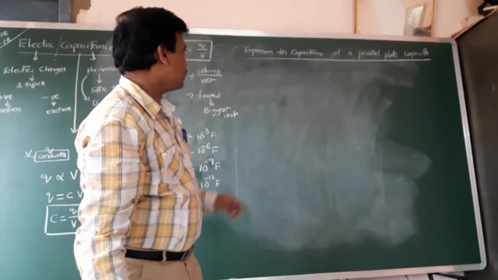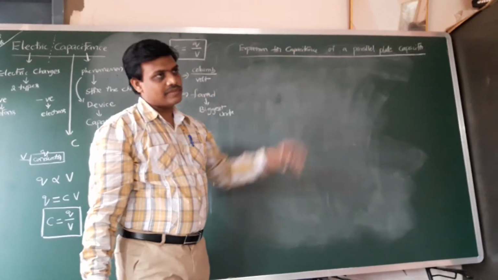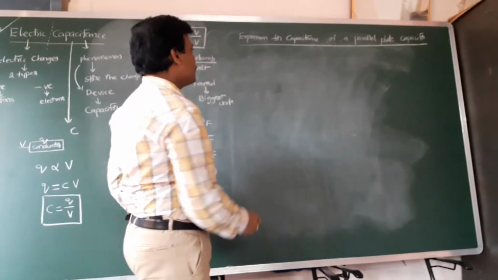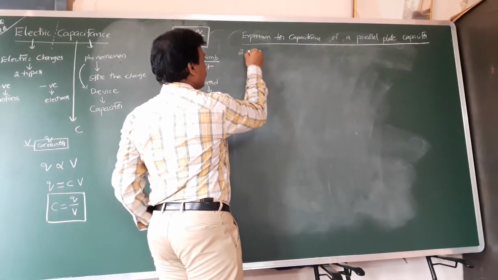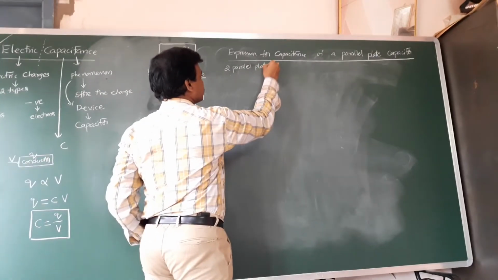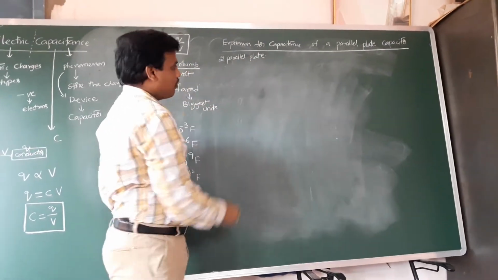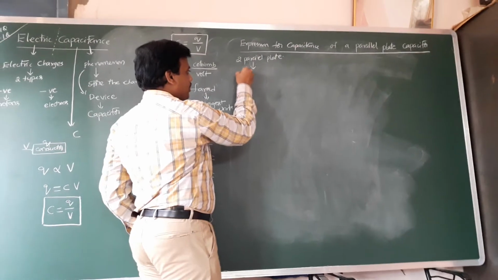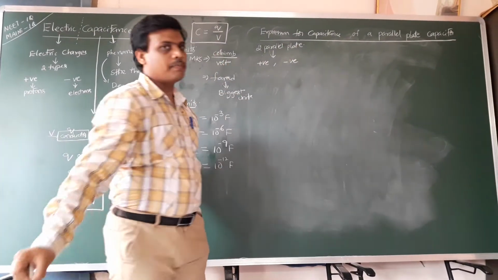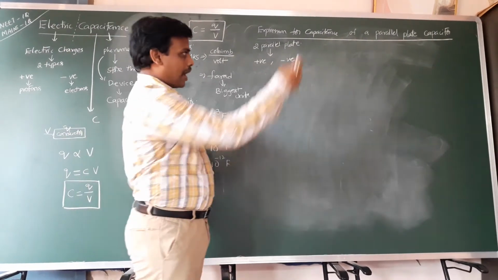Before we derive this expression, first of all we construct one capacitor. A capacitor is constructed by using two parallel plates. Of these two parallel plates, one plate is completely positively charged and the second plate is completely negatively charged. So we construct the parallel plate capacitor.